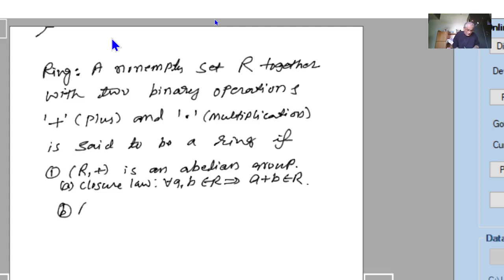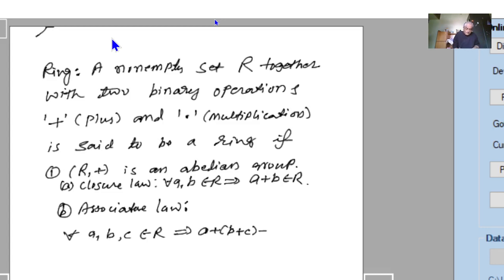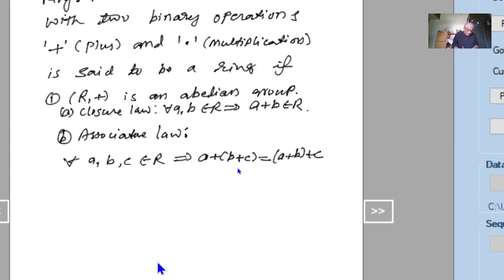And second axiom is associative law. For all A, B, C belongs to R, A plus of B plus C is equal to A plus B plus C. This must be satisfied. And third one, identity axiom.